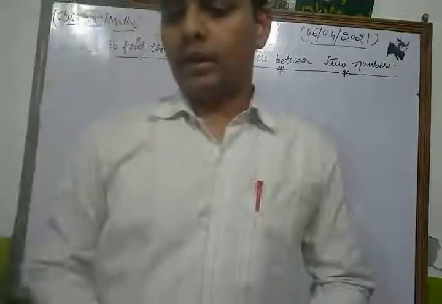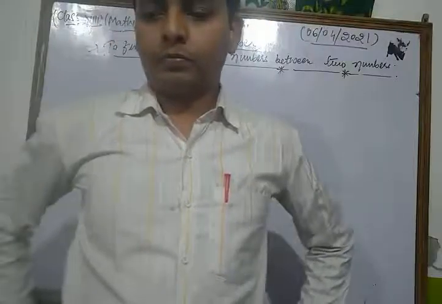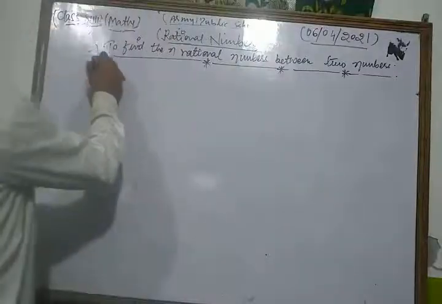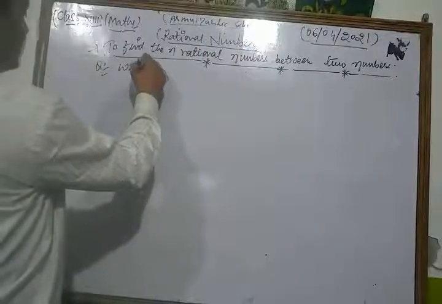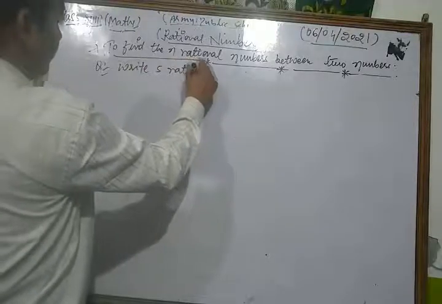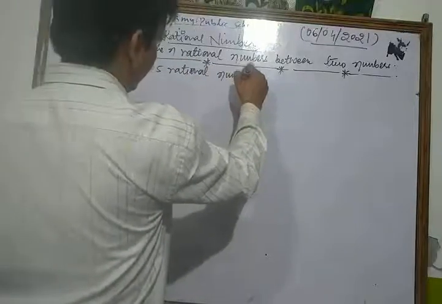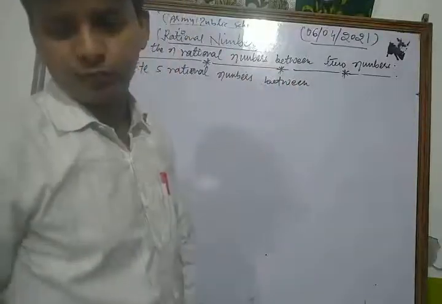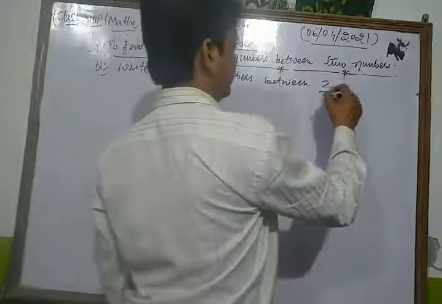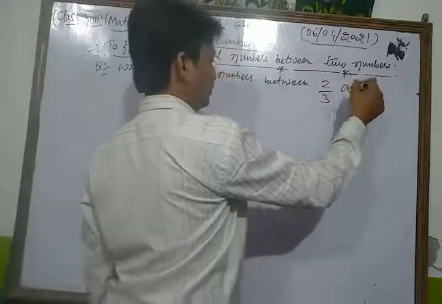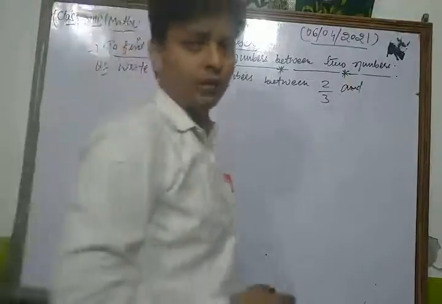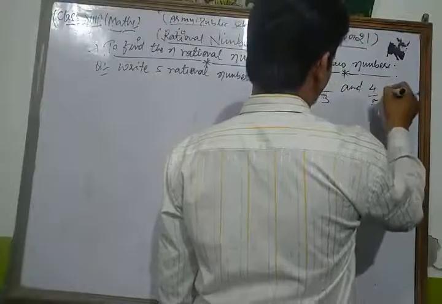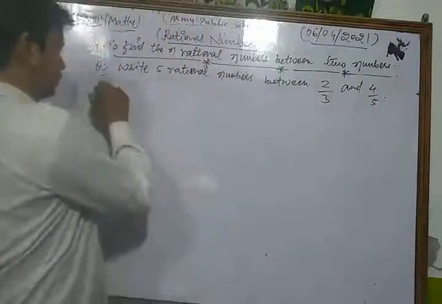Let's see. Your question is: find 5 rational numbers between 2/3 and 4/5. Let's see its solution.